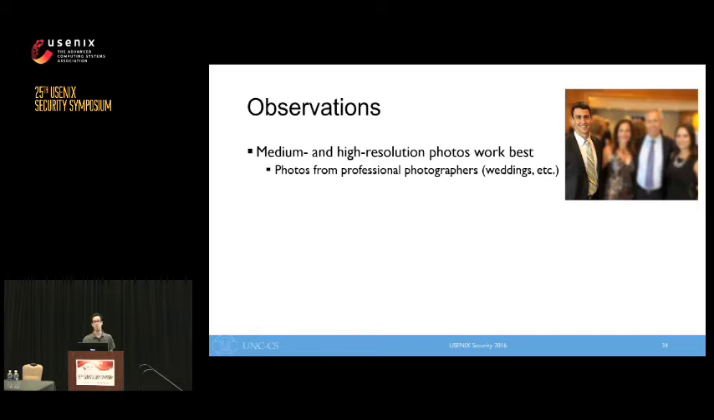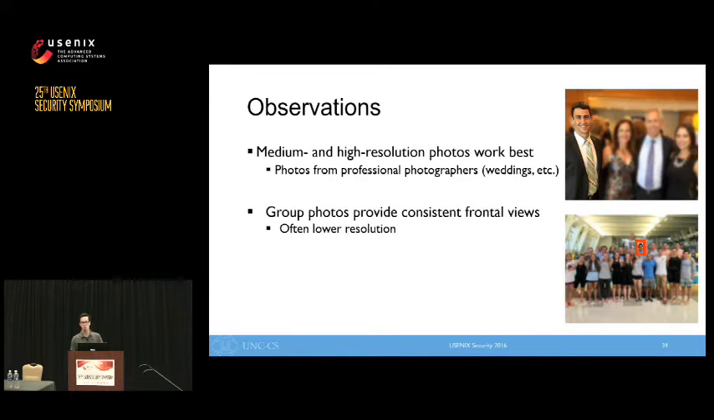Here are some general observations about the results. First, we find that medium and high-resolution images are most useful for our attack. We found that professional photos from events like weddings are a good source for such images. Second, we found that group photos, while lower resolution, provide consistent frontal views of the victim, which is helpful in accurately obtaining face shape. I'll note that professional photos and group photos are very hard to control online, as others can post them without the victim's knowledge.